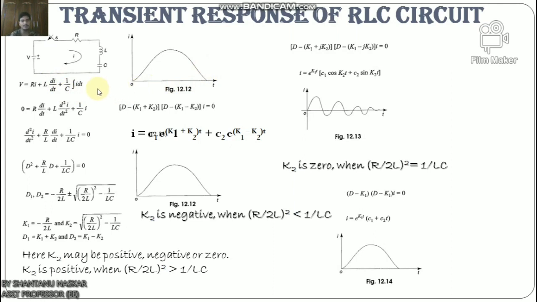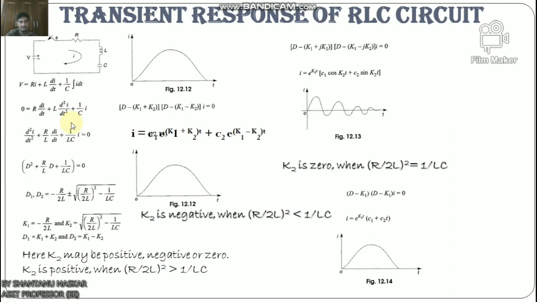Now applying Kirchhoff's voltage law to the RLC circuit results in the following differential equation: V equals Ri plus L di by dt plus 1 by C integration I dt. By differentiating the above equation, we have 0 equals R di by dt plus L d square I by dt square plus 1 by C into I. This is a second order linear differential equation with only complementary function. The particular solution is 0.